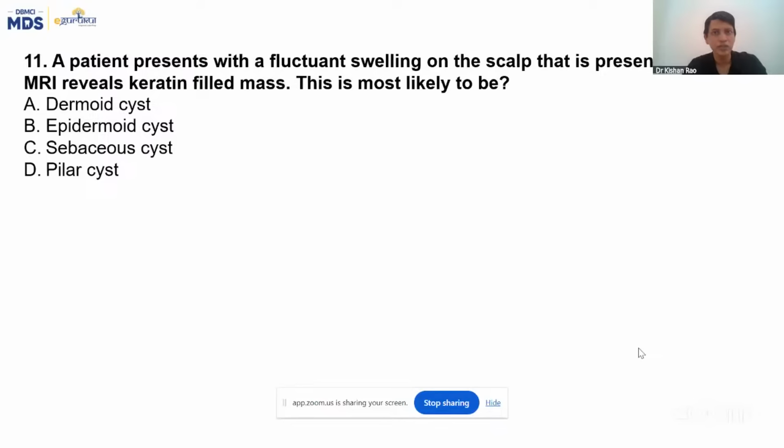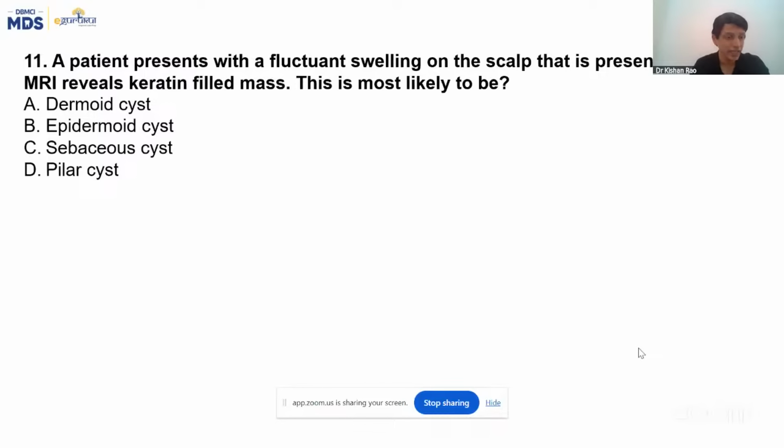So the clue here is the fluctuant swelling in the scalp since birth. So it's some congenital swelling. Out of these four, which all can be congenital? Dermoid cyst, epidermoid, sebaceous, pilar. Sebaceous cyst is not congenital. Pilar cyst is also not congenital. So C and D are ruled out. A and B can be congenital. Both are fluctuant swelling on the scalp.